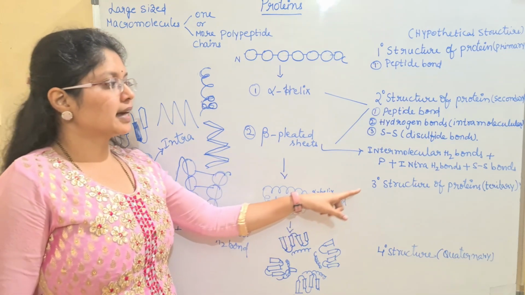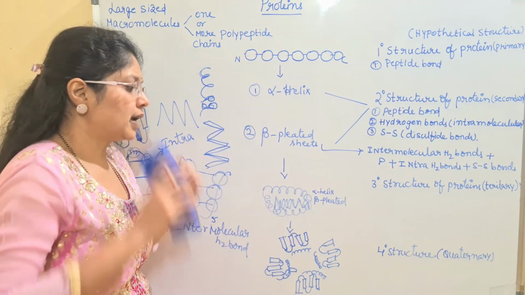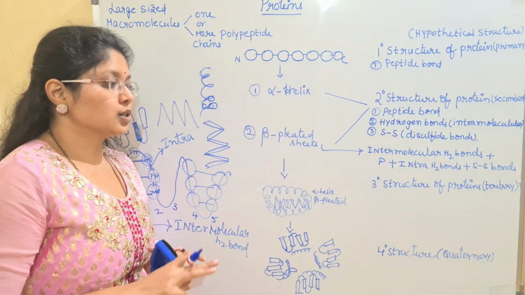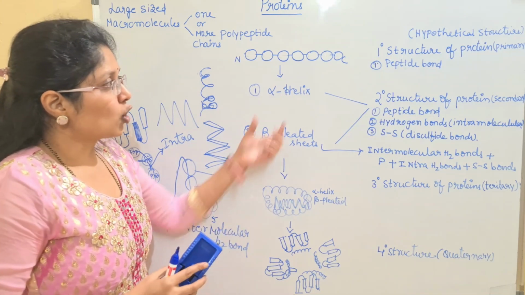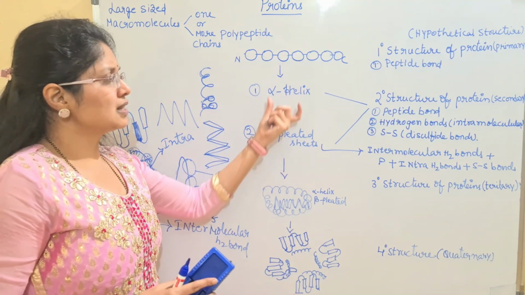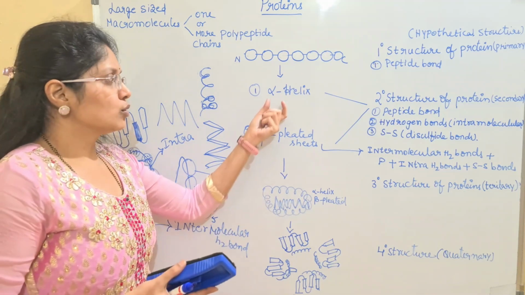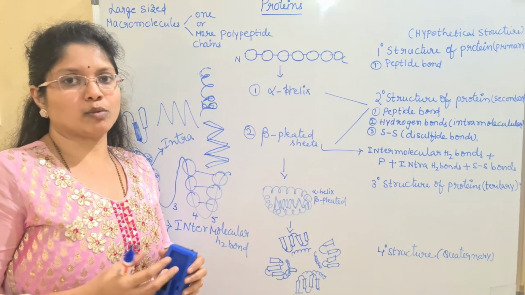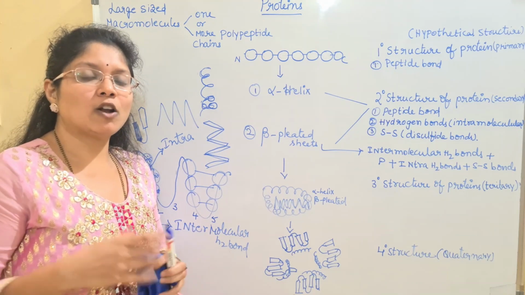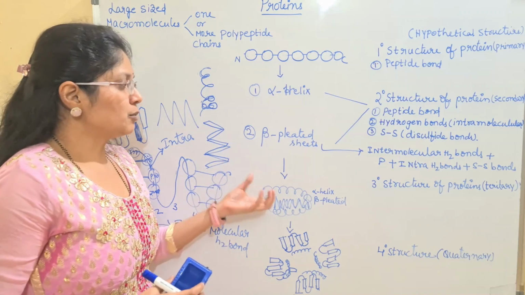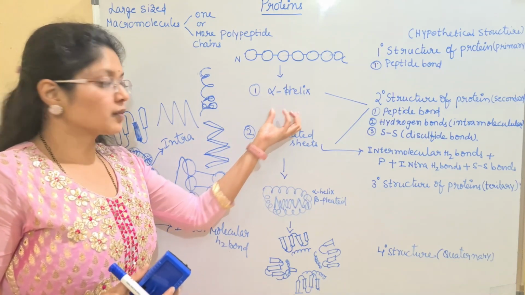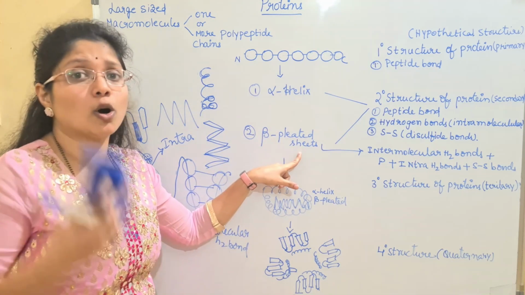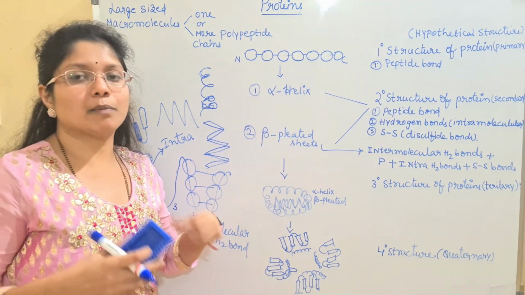And next, coming to the tertiary structure of the protein. The tertiary and quaternary structures are the major structures. Why I have not given any examples for this, children: these are the individual molecules. Simply one alpha helix or one beta sheet, you can never find in a protein molecule. If a protein molecule is biologically active, the sum total of alpha helix or the sum total of beta pleats are present, or sometimes the combination, mainly the combination, alpha helix along with the beta pleats.